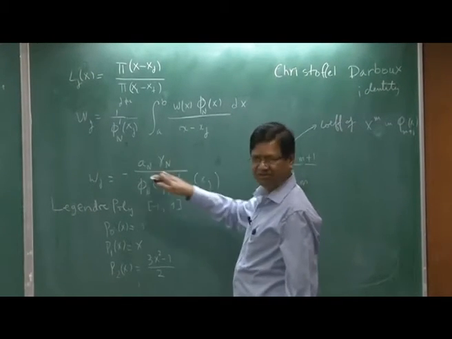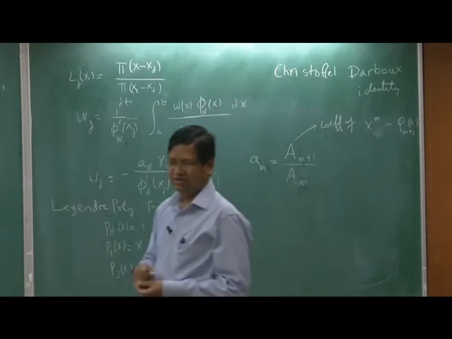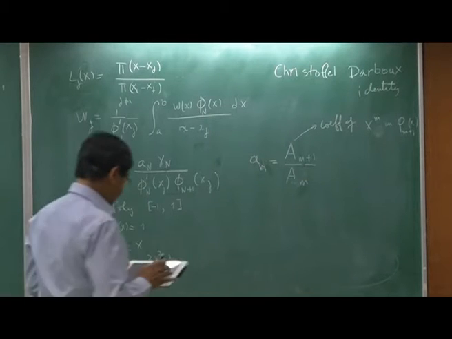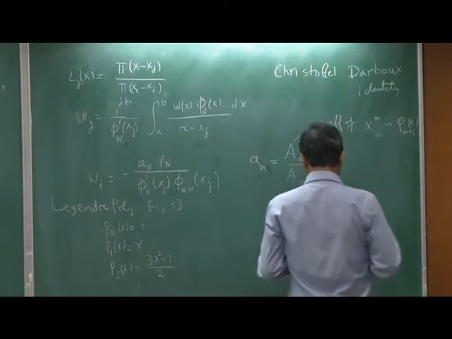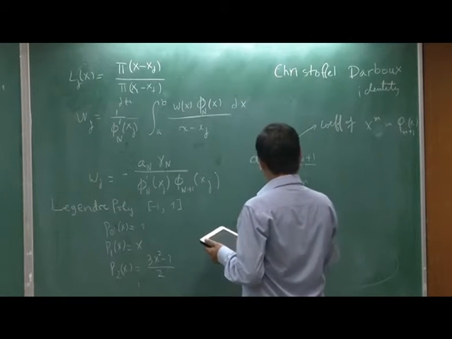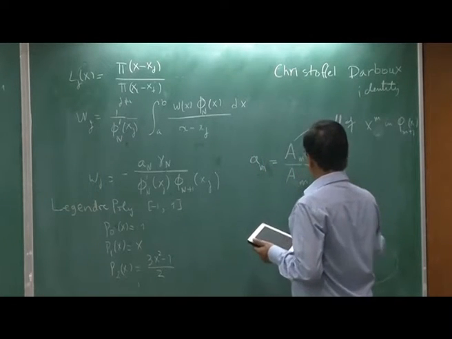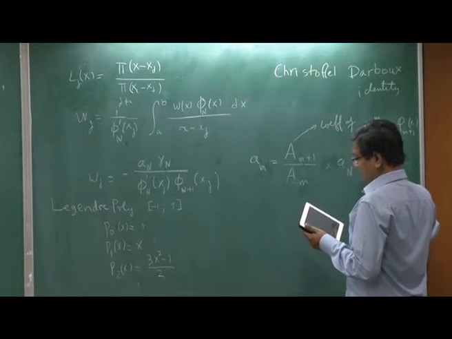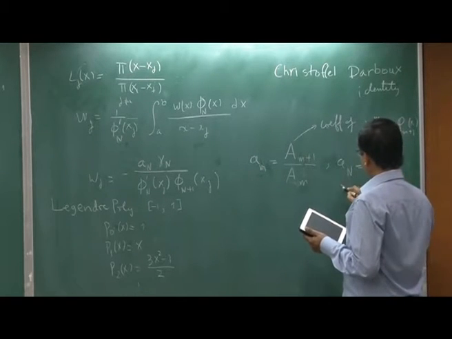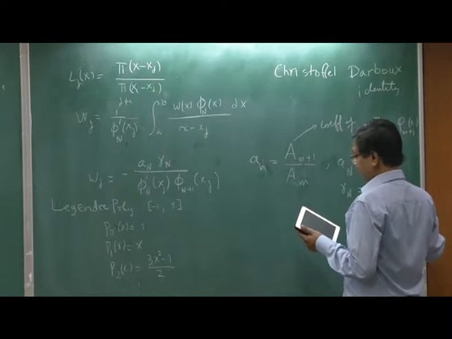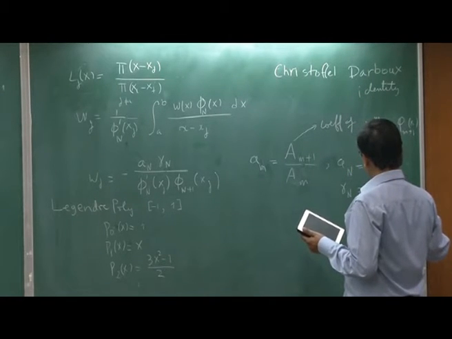So this can be made simpler. Now for the Legendre polynomial, let me just write this: a_N is divided by 2n plus 1, and gamma_n is 2n plus 1.